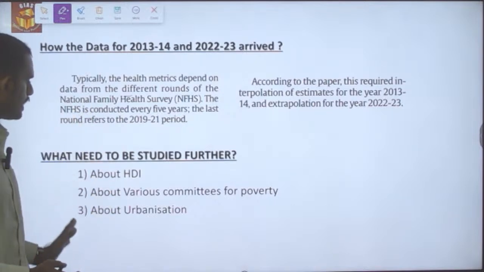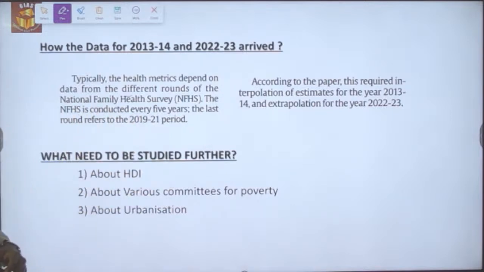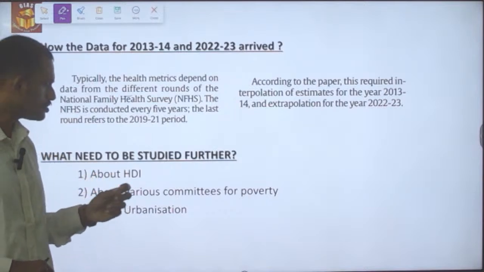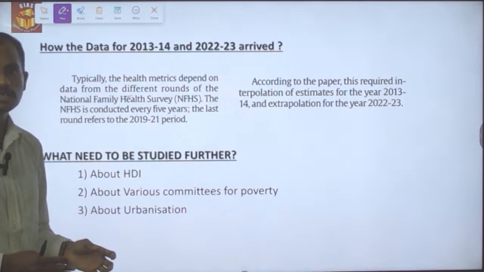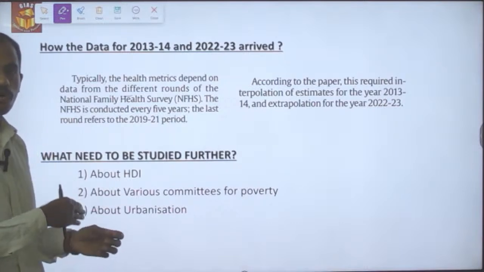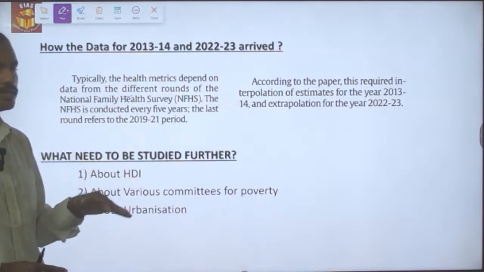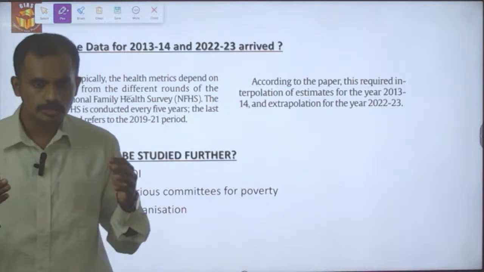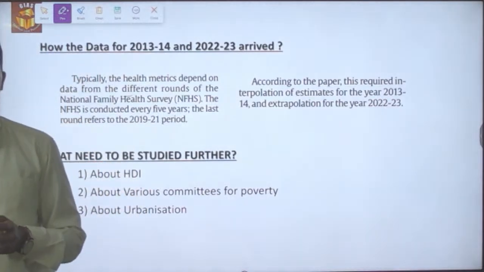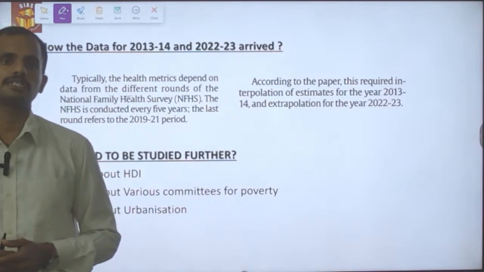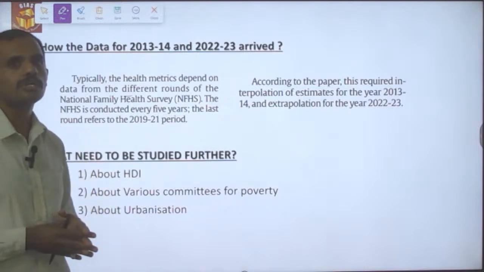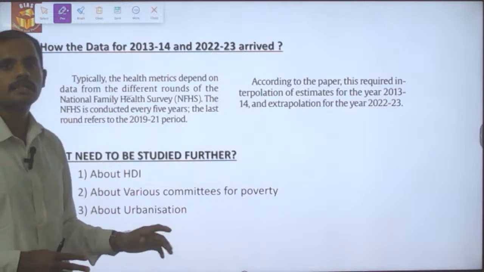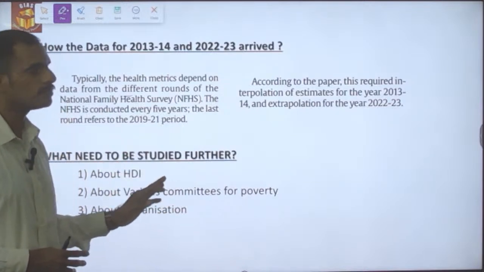Let's look into the areas which we need to be further aware of. First, we should be aware of what the Human Development Index is. Second, we should be aware of the various committees that have been formed by the Government of India over the years to calculate the poverty line. Thirdly, we should also be aware of what urbanization is and the important negative impacts arising because of increased urbanization. We should have a look into it. So these are the areas we need to be further aware of, and with this we have reached the end of this topic.